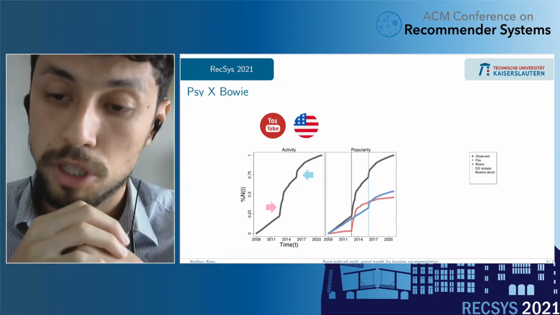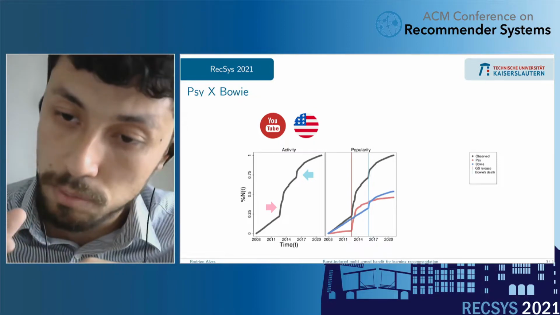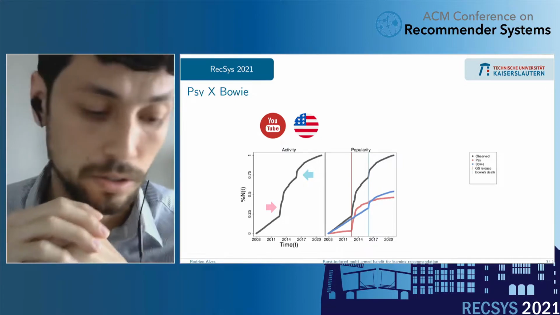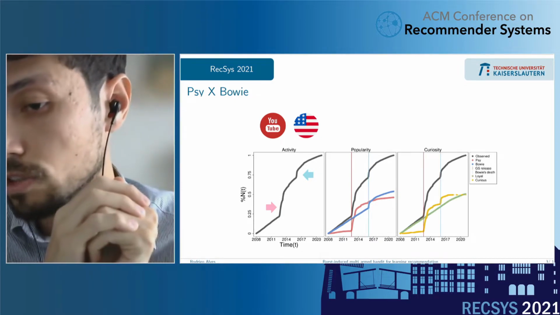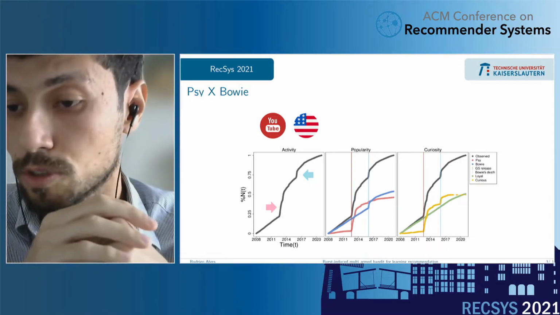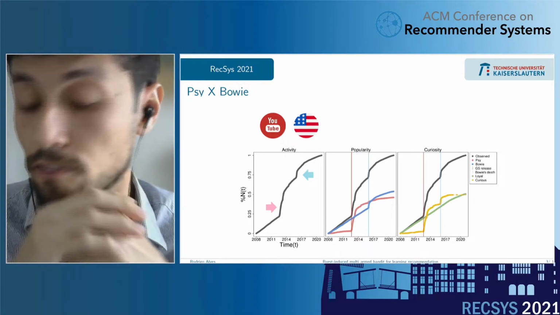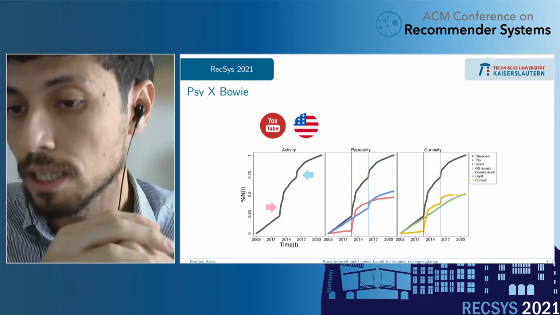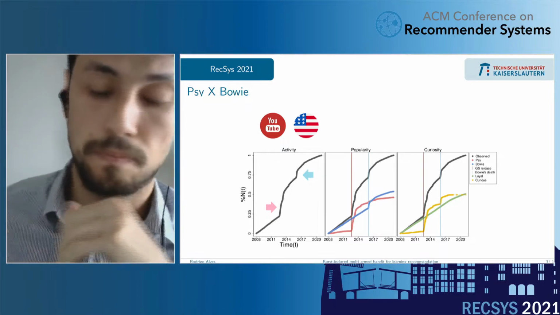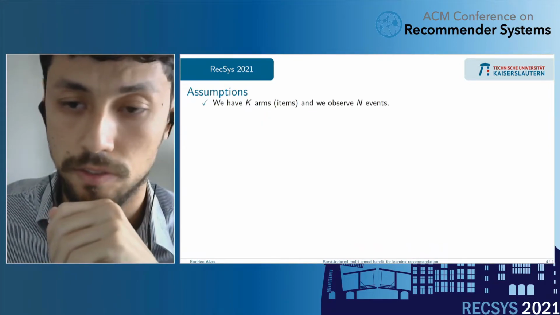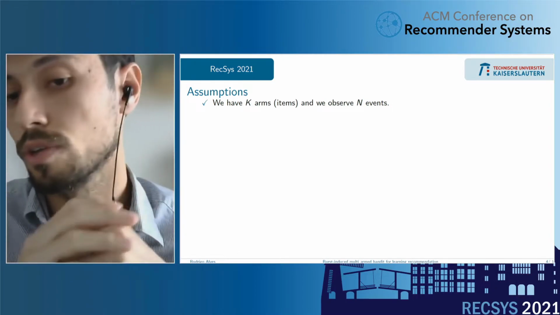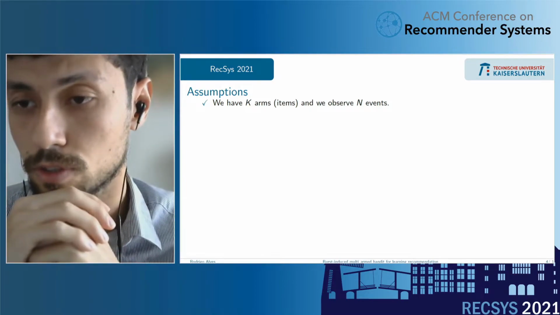So in the major part of the time, we can see a stable audience, but during these turbulent events, during the bursts, we have a different behavior in the audience. We can also factorize this audience in two different ways. This green line represents the loyal audience, that is, the fans, the people who are always following a topic. And the yellow line is the bursts, when some viral event happens during the activity. So we want to use this information to help with the exploration-exploitation dilemma of reinforcement learning.